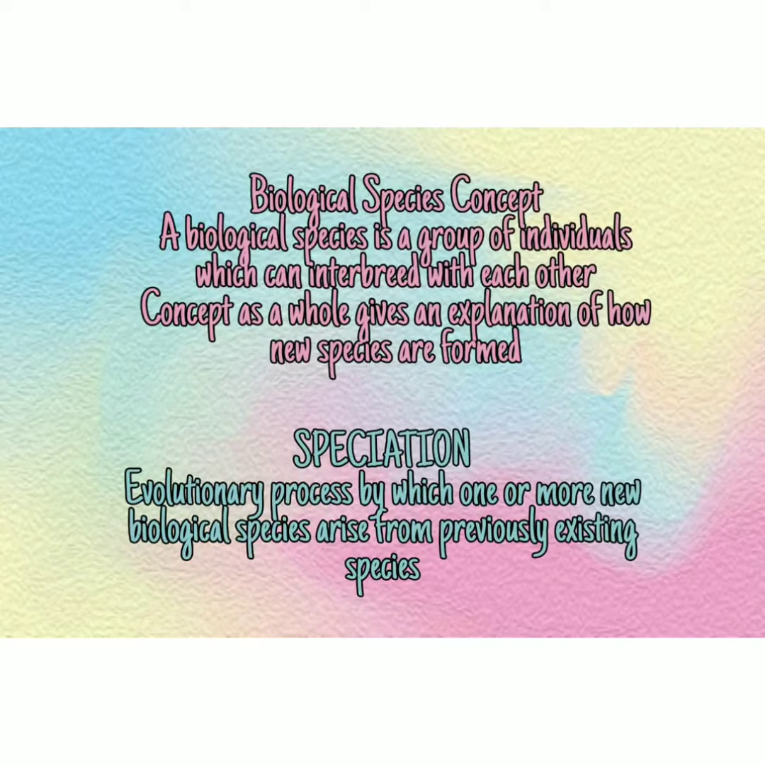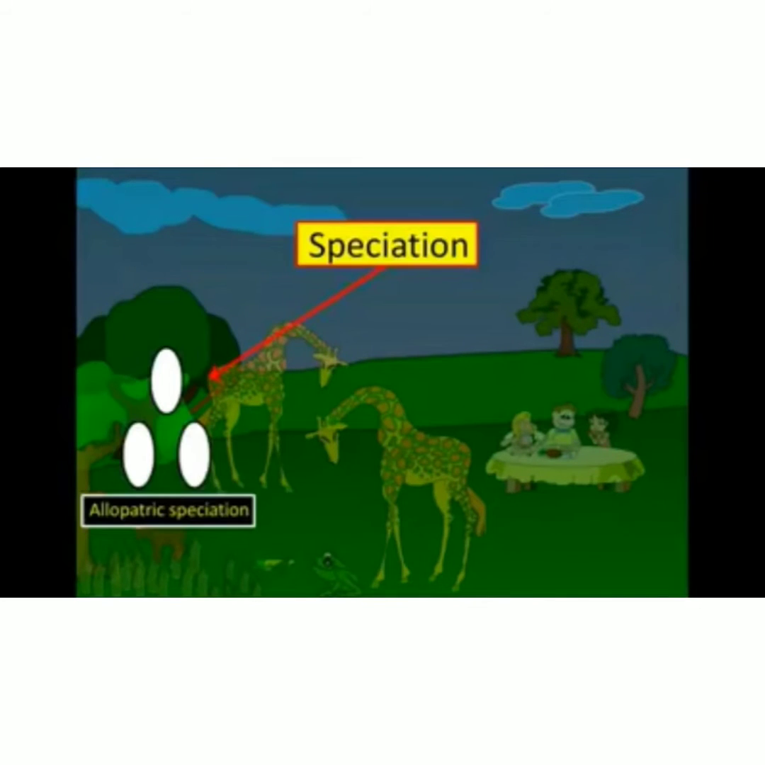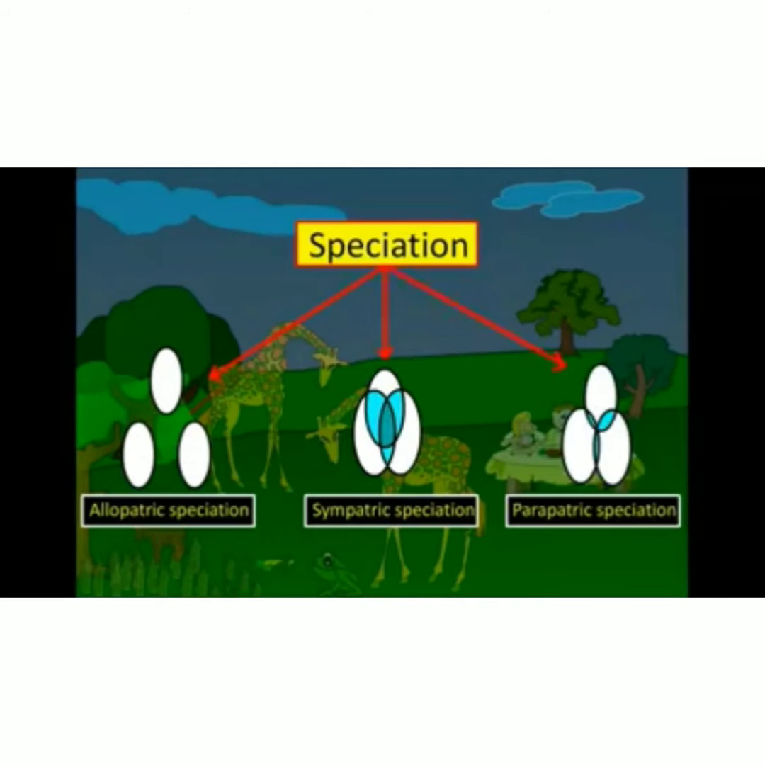A biological species is a group of individuals which can interbreed with each other, and the concept as a whole gives an explanation of how new species are formed. What is speciation? Speciation is an evolutionary process by which one or more new biological species arise from previously existing species. Modes of speciation are allopatric speciation, sympatric speciation, and parapatric speciation.